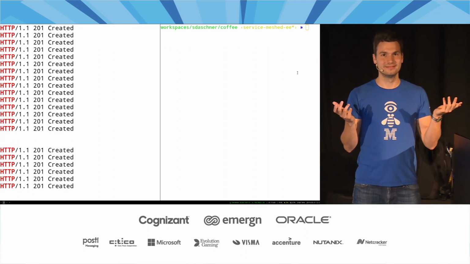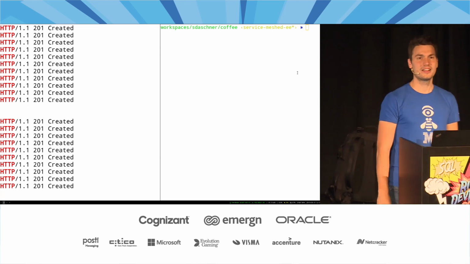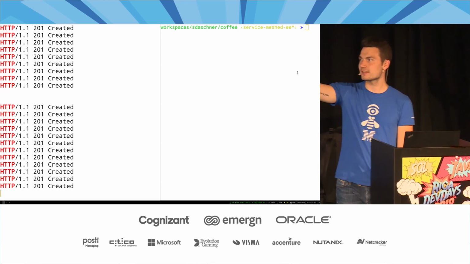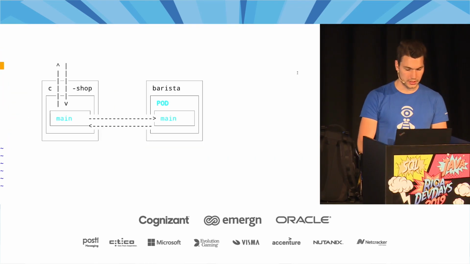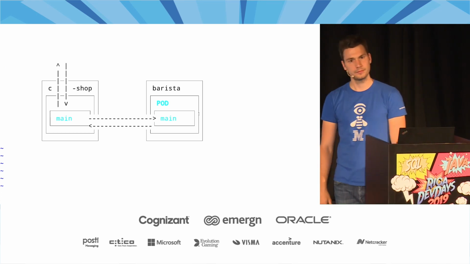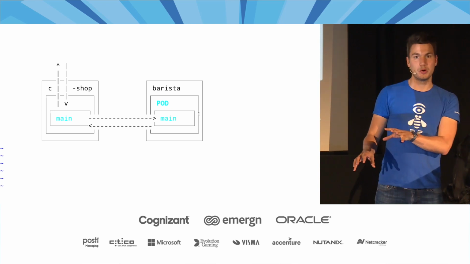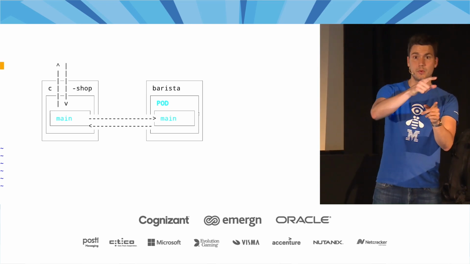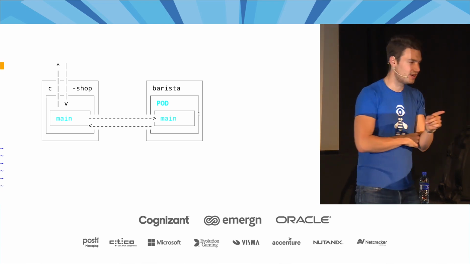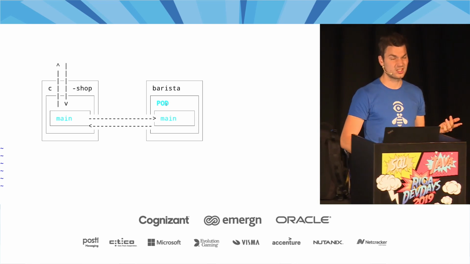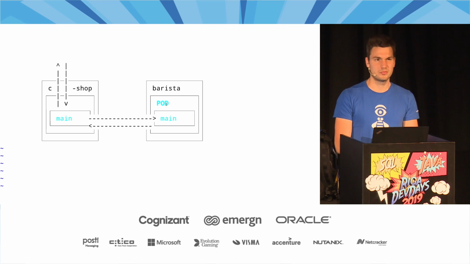Timeout works. I mean, we don't get the timeout here, but, well, how to test that actually? I just applied the timeout for 1 second, and obviously that's faster than 1 second. But how to test the timeout? Well, what we could do is we go to our service deployment and say, now the barista application or anything inside has to slow down for testing purposes in order to see whether we defined our timeout correctly, right? Always test your resiliency approaches. So what we could do is redeploy something here to make that slower, to do something like a thread sleep or whatever. But that's also pretty bad, right?